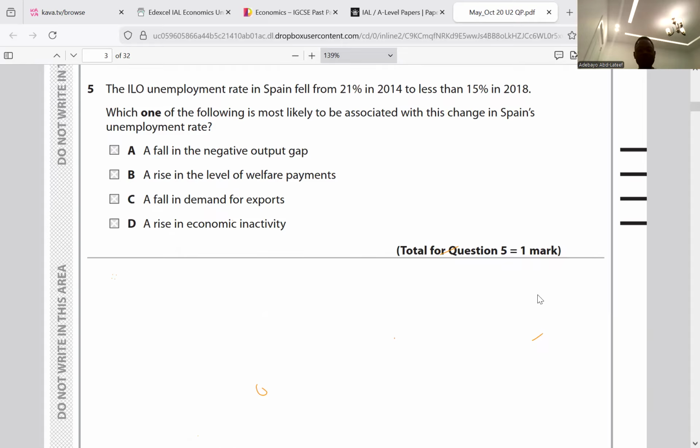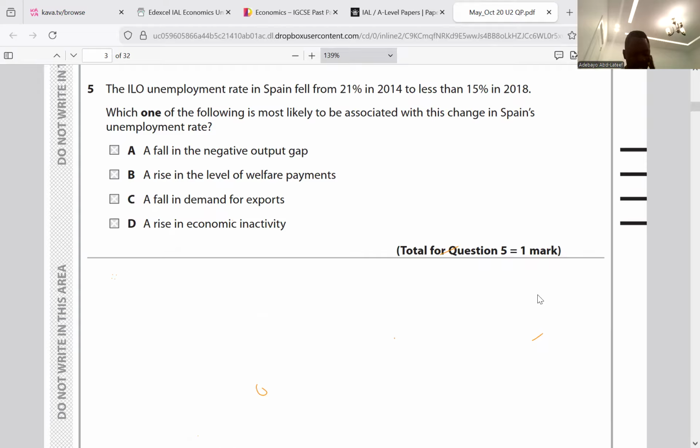Here they said unemployment fell from 21% to 15%. That's a fall in unemployment by 6%. So a fall in unemployment by 6% means an increase in employment by 6%. So the answer for question 5 is A. A rise in the level of welfare payment: if welfare payment increases, it means there will be an increase in voluntary unemployment.